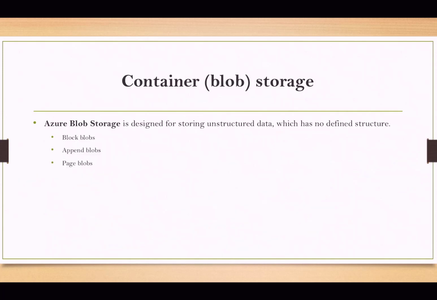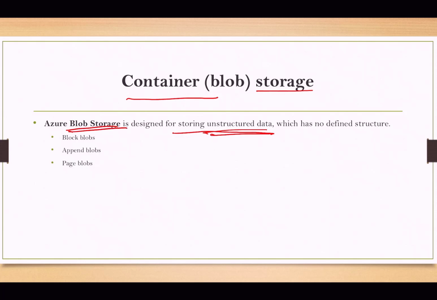Let's talk about the next service, that is container blob storage. Azure Blob Storage is designed for storing unstructured data. Unstructured data means there is no schema definition, and this data can be anything like text, images, graphs, and videos. So this type of data comes under unstructured data. So it is known as blob storage.